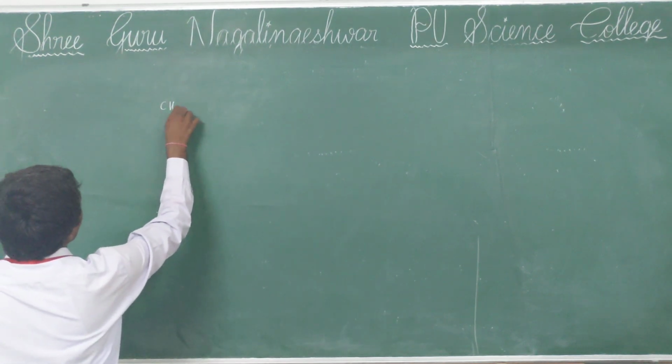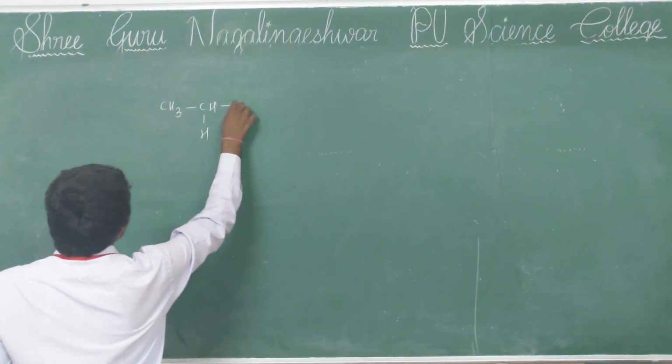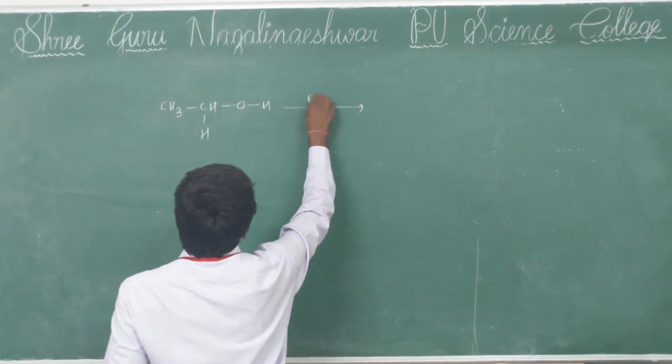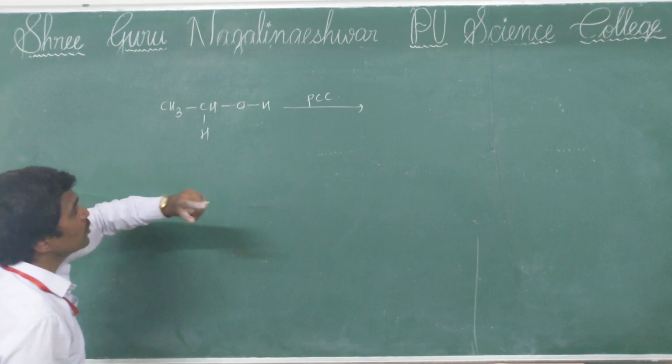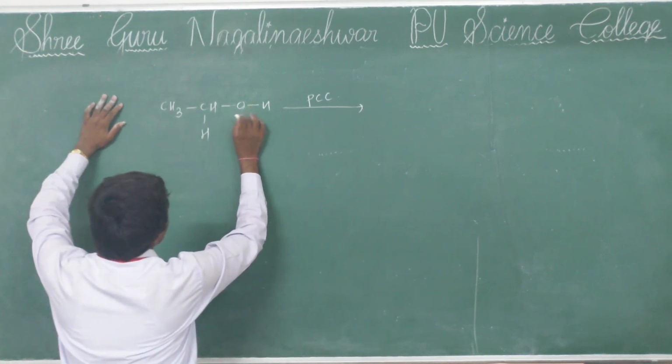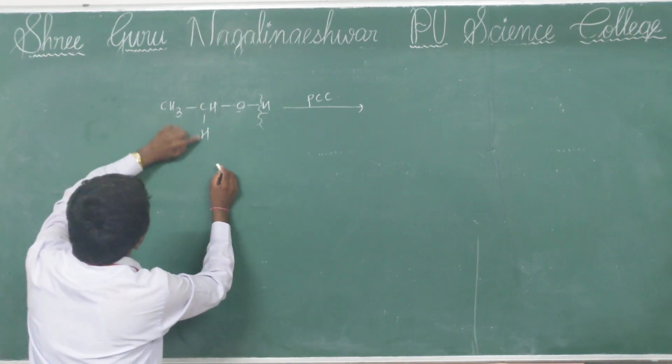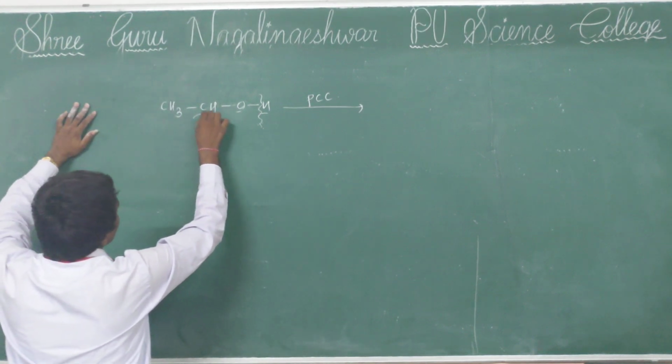So here I am taking ethanol. In the oxidation, you remember two types of bond cleavage take place. One is the oxygen to hydrogen bond cleavage, another is the carbon to hydrogen bond cleavage.